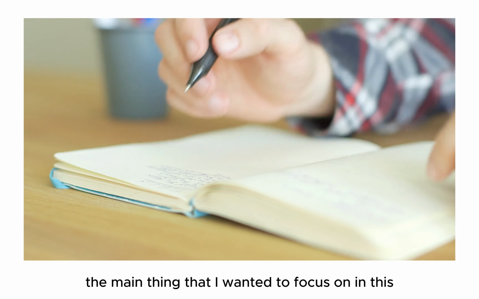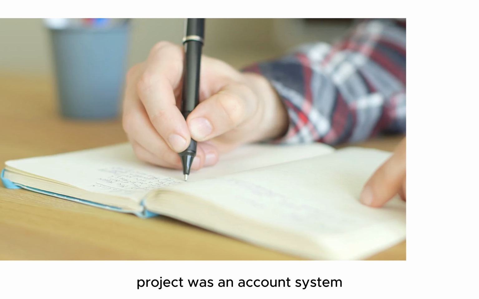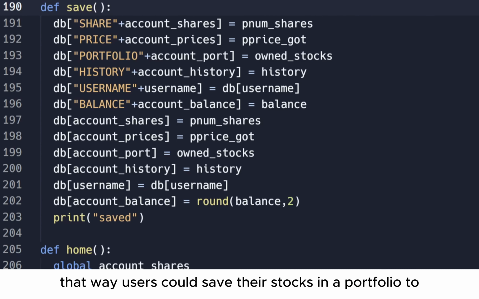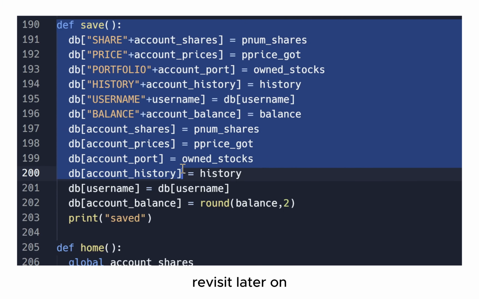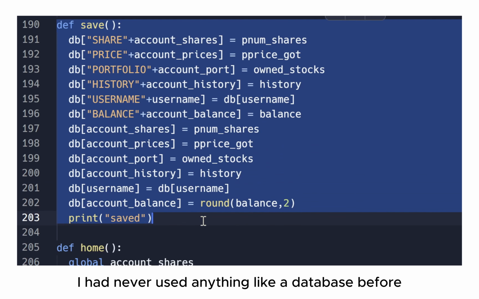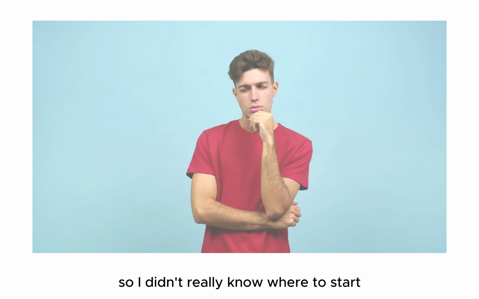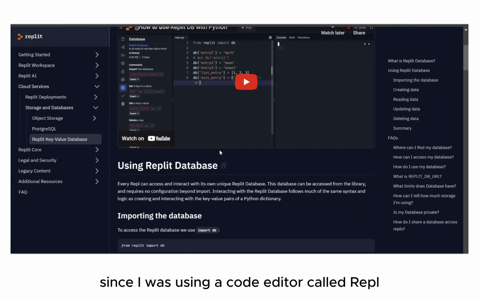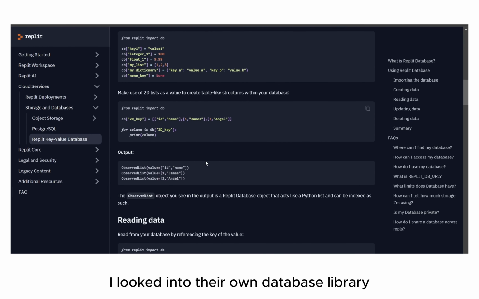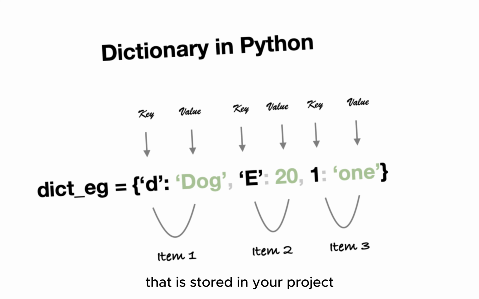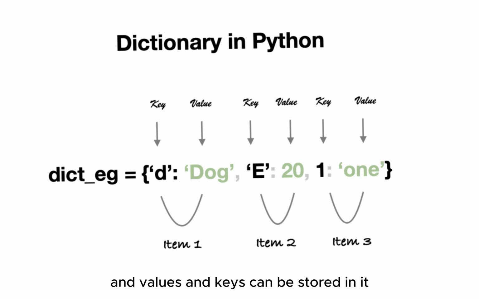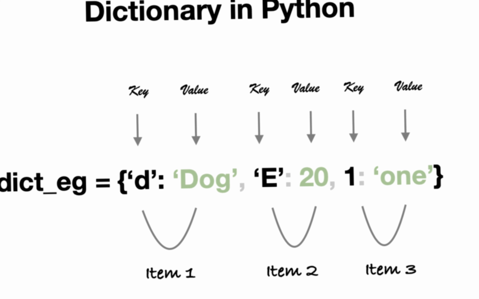The main thing that I wanted to focus on in this project was an account system. That way, users could save their stocks and portfolio to revisit later on. I had never used anything like a database before, so I didn't really know where to start. Since I was using a code editor called REPL, I looked into their own database library. The way it works is pretty simple. It is basically a dictionary that is stored in your project, and values and keys can be stored in it.